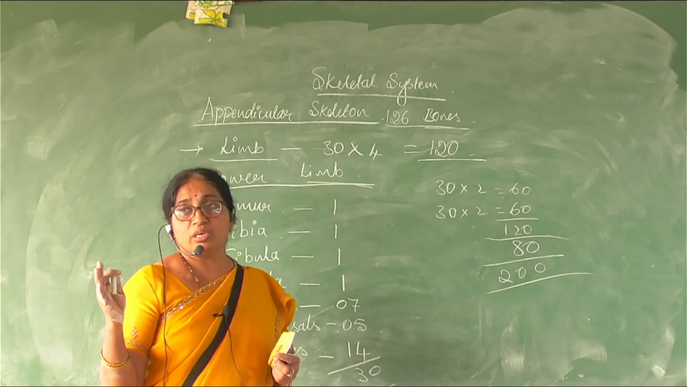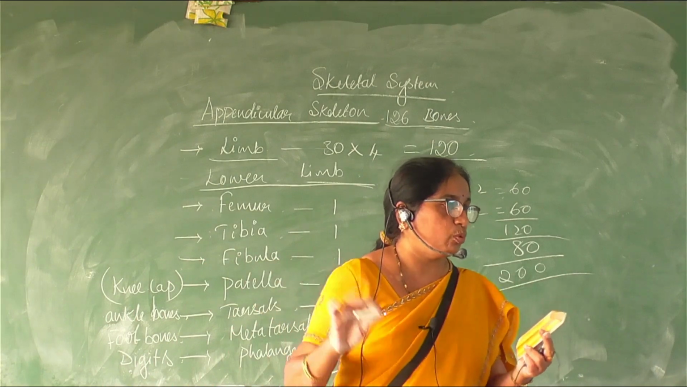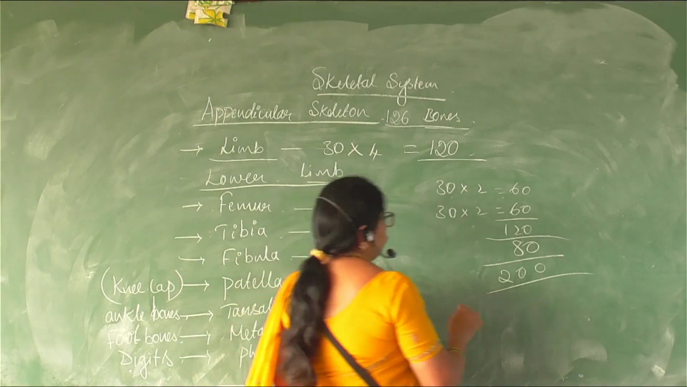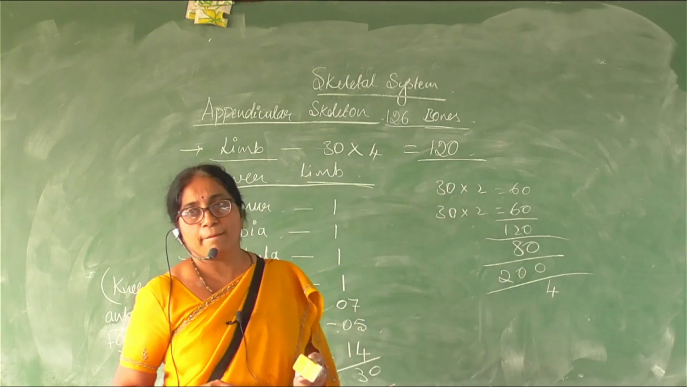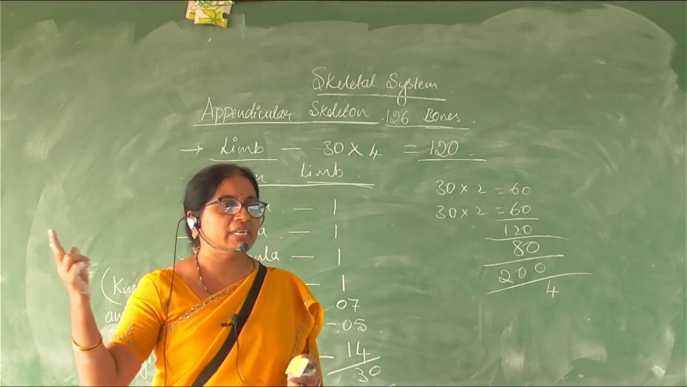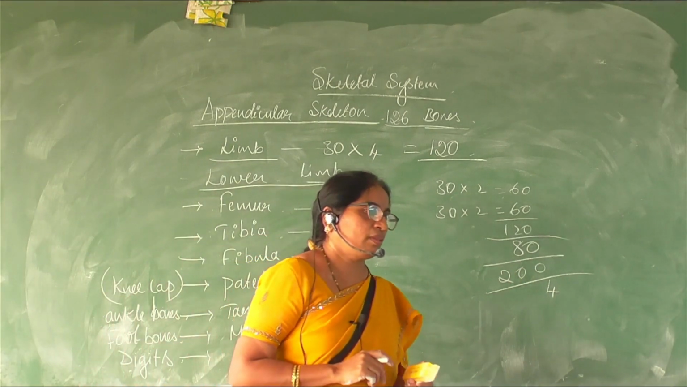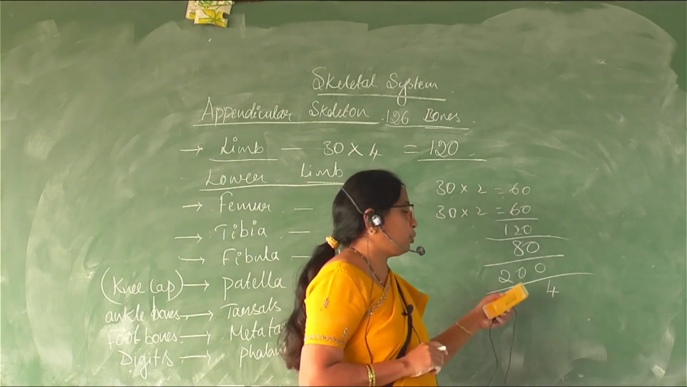Each pectoral girdle has 2 halves, so in total it will have 4 bones. 4 bones of the pectoral girdle: 2 clavicles and 2 what? Scapula, right? From the pectoral girdle.